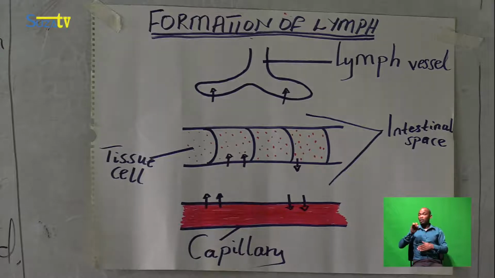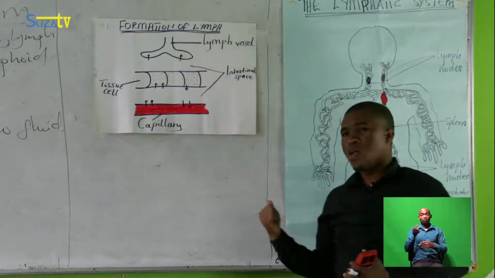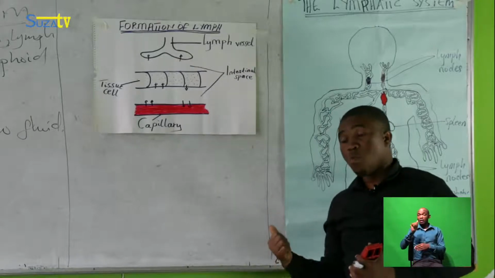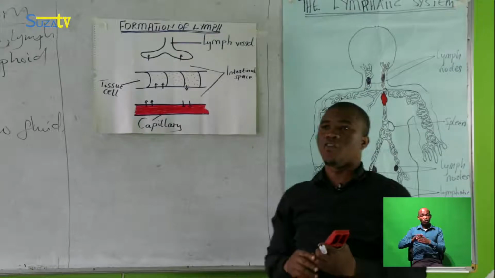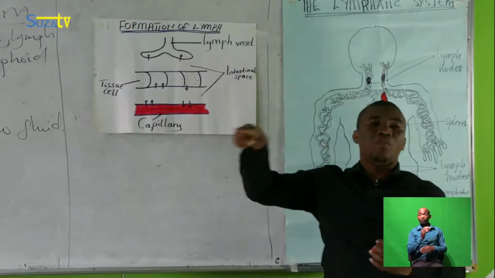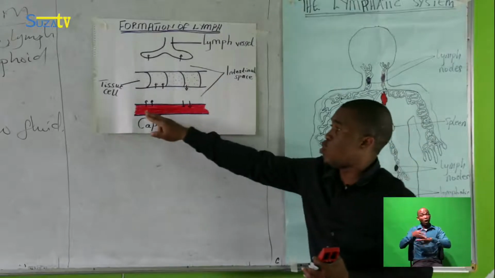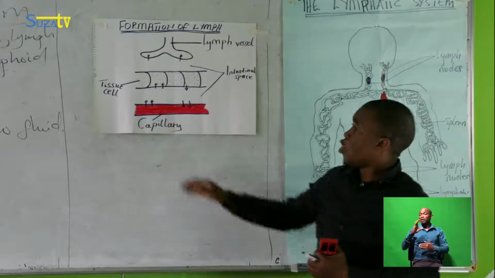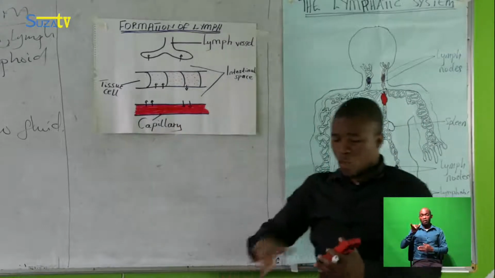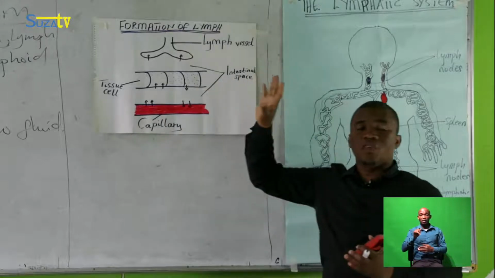I think everybody has knowledge of blood capillaries. They mostly deal with the transportation of oxygenated blood, I mean the red blood cells, the kind of blood that passes through this capillary.